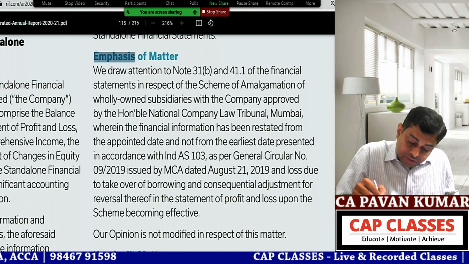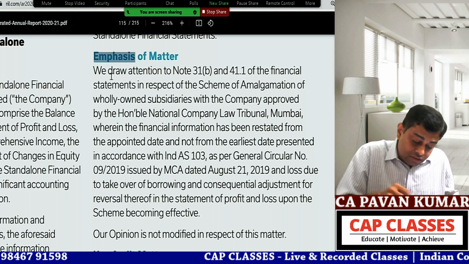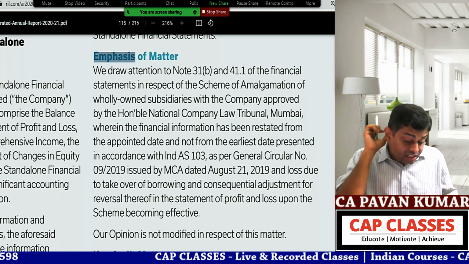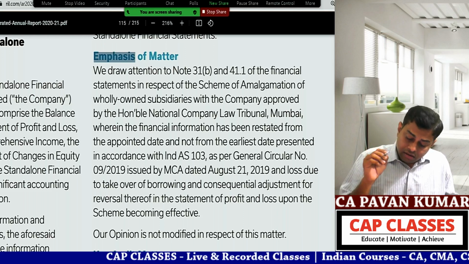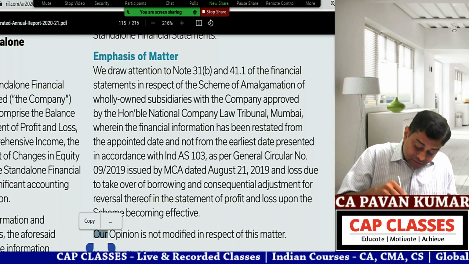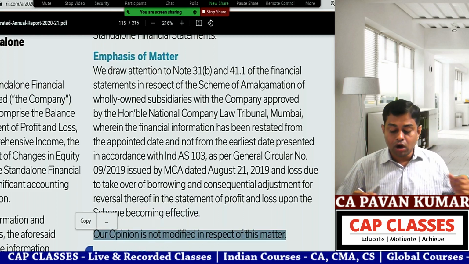In respect of the scheme of amalgamation, which has been restated with consequential adjustments, we draw attention to note 31B and 41(1) of the financial statements, and they said consequential adjustment for the reversal thereof. Then they said finally, our opinion is not modified.